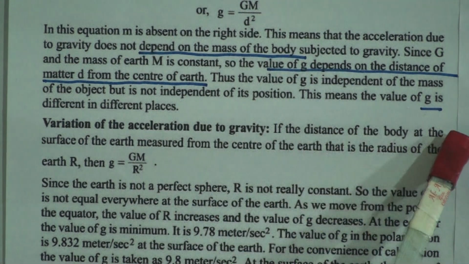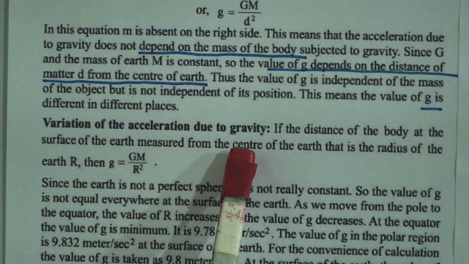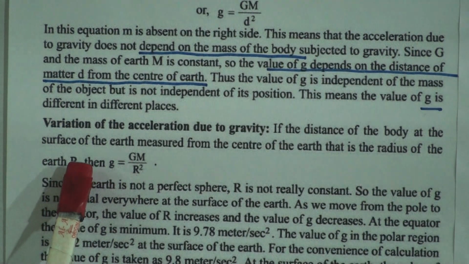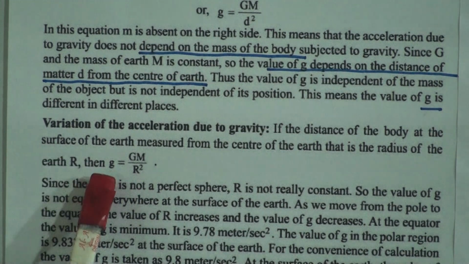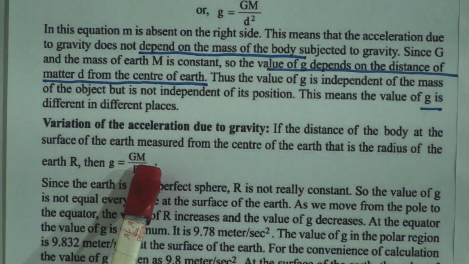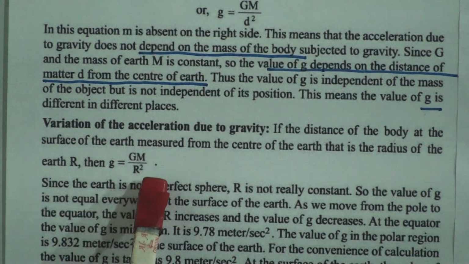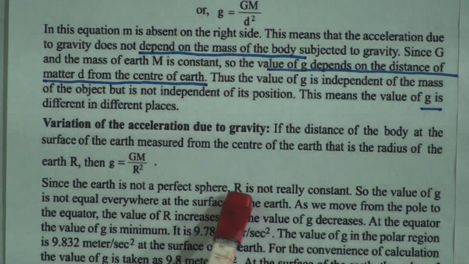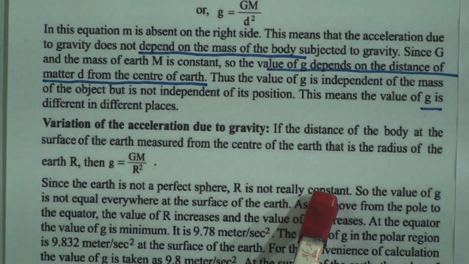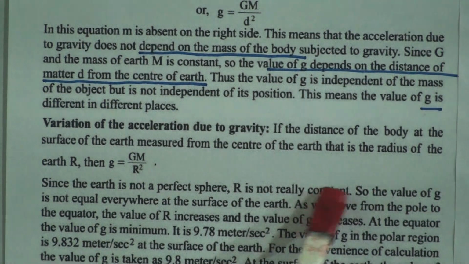Now come to the variation of acceleration due to gravity. If the distance of the body at the surface of the earth is measured from the center of the earth, that is the radius of the earth, we can write r in place of d, then g will be capital G multiplied by capital M divided by r square. Since the earth is not a perfect sphere, r is not really constant. When we say the earth is spherical, it actually looks like an orange. That means in the polar zone the radius of the earth is less than in the equatorial zone.